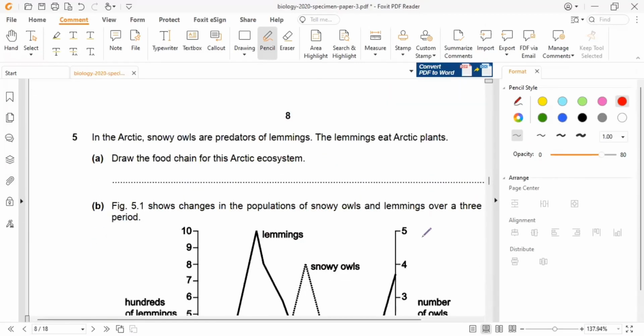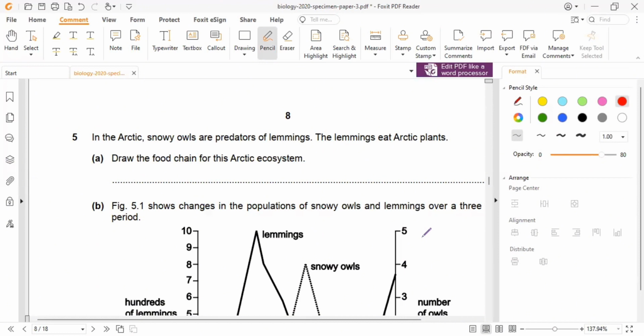So we move on to question number 5, which states, in the Arctic, snowy owls are predators of lemmings. The lemmings eat Arctic plants. We are asked to draw the food chain for this Arctic ecosystem.